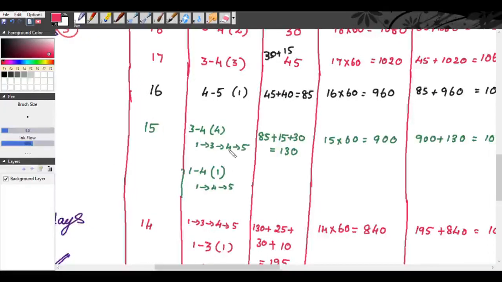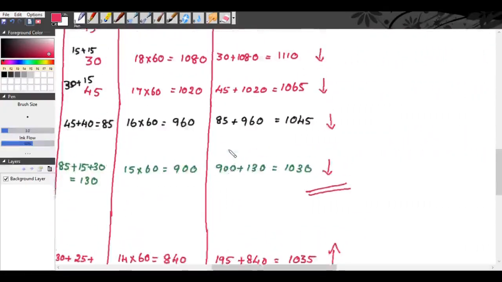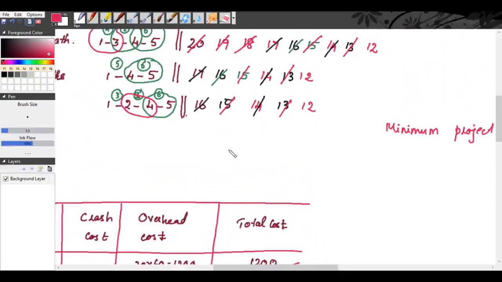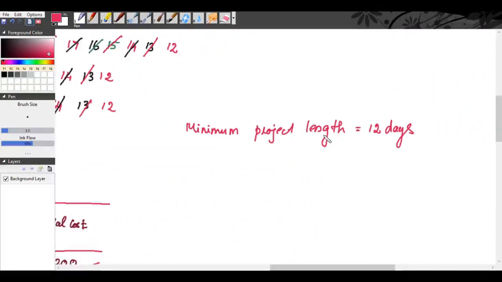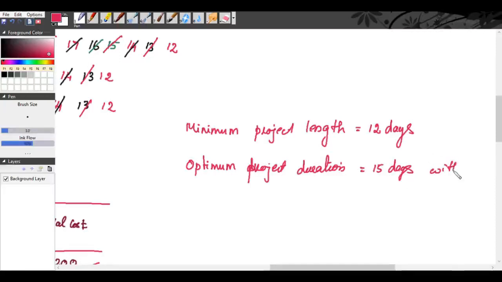So how can you conclude? Optimum duration of your project. See, minimum project length is 12 days. So optimum project length or optimum project duration is 15 days with a total cost of 1030 rupees.